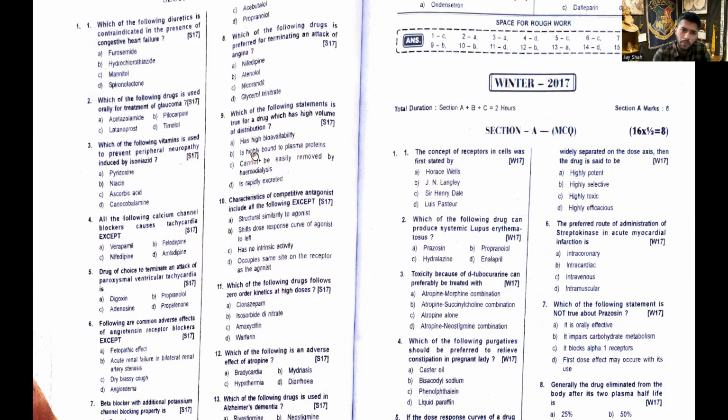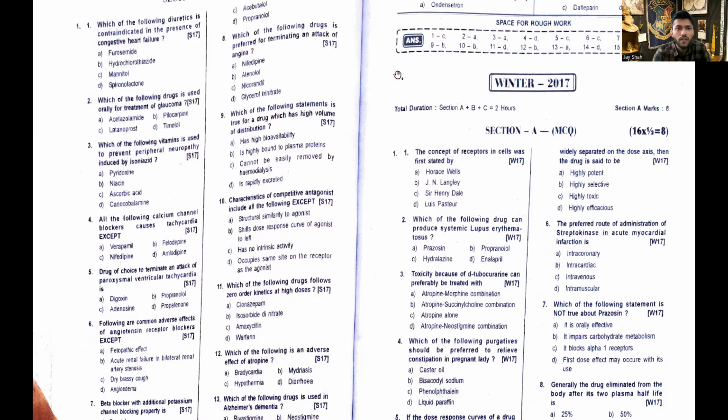Highly bound to plasma proteins is true. Which of the following is true? They have asked, is highly bound to plasma proteins? No, that's incorrect, because it is loosely bound. That's why it has gone elsewhere. Cannot be easily removed by hemodialysis. Yes, that's true, because it has already distributed to tissues, so it cannot be removed by hemodialysis. So the answer for 9 is C.